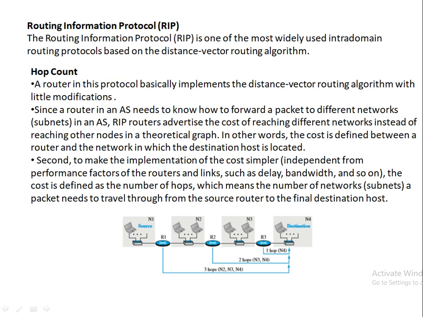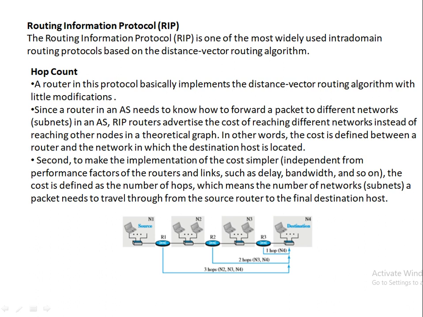In distance vector routing, we mainly worried about the cost between the nodes, but in RIP we are mainly worried about the cost between different networks. In other words, the cost is defined between the router and the network in which the destination is located. It means a source is located in one network, and the destination is located in another network. So what is the cost to reach between the two networks? That is the important thing here.